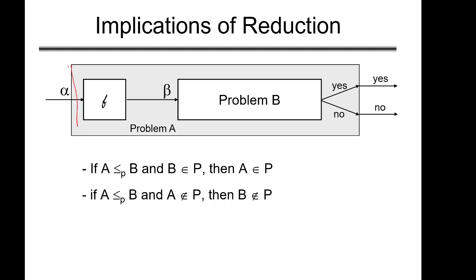This big box is problem A, and the small box is problem B. We are saying that if we can solve problem B, we can solve problem A also, because problem A is polynomially reducible to B. We have a polynomial time algorithm which can reduce problem A to problem B. And if problem B belongs to the P set, meaning we have a polynomial time solution for it, then definitely A will also belong to the P set, because we have a polynomial time solution for A also.